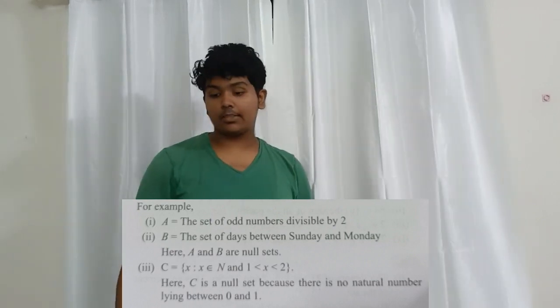Okay. Now next is equal sets. This should be easy for you. The meaning you know it now, right? Equal sets: the meaning here is not one set, but two sets.